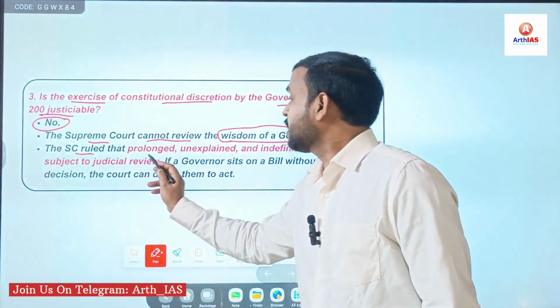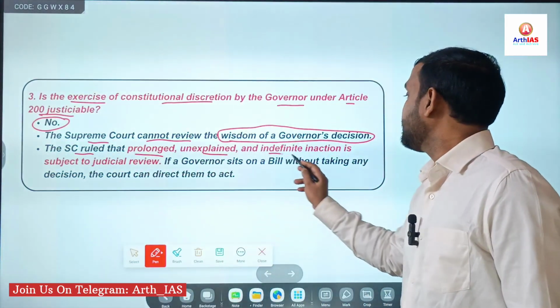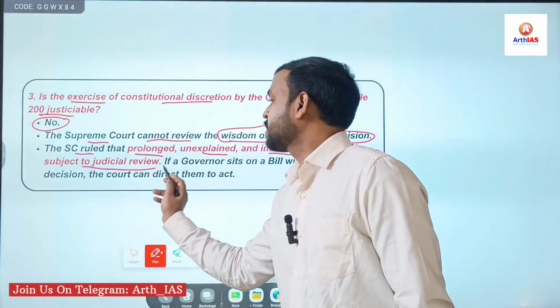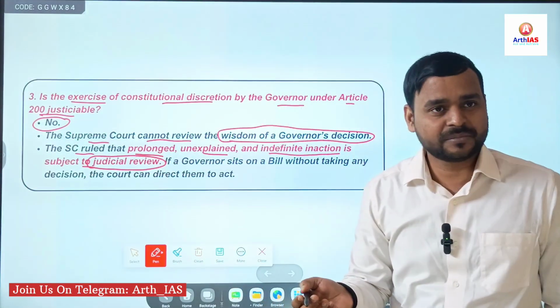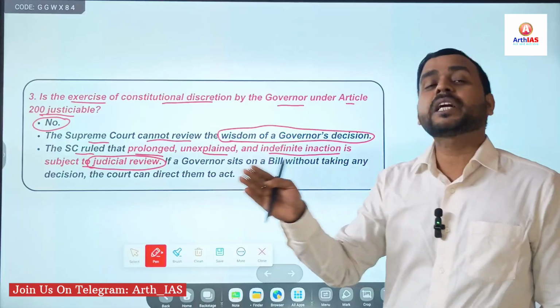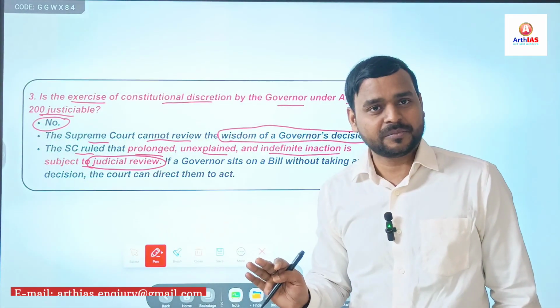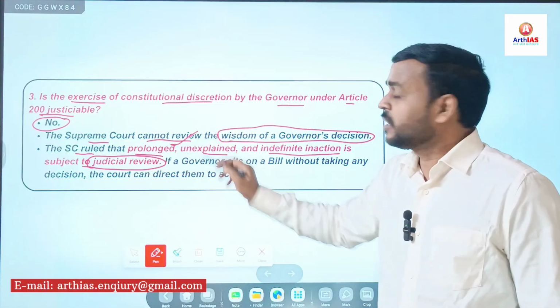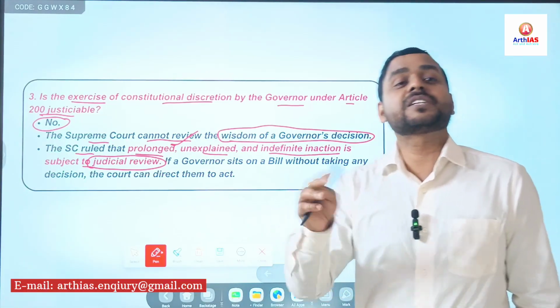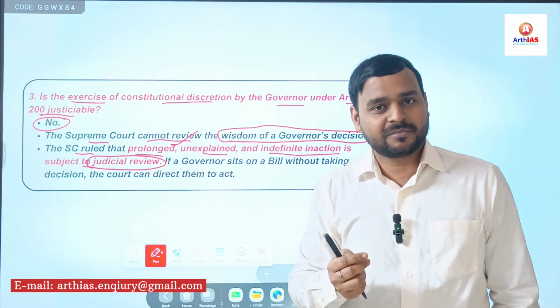The Supreme Court ruled that prolonged, unexplained, and indefinite inaction is subject to judicial review. This is an exceptional case. In the general case, the Supreme Court cannot intervene. It is non-justiciable. But prolonged means very long, for example, a governor sitting on a bill for the last 2 years or 3 years.